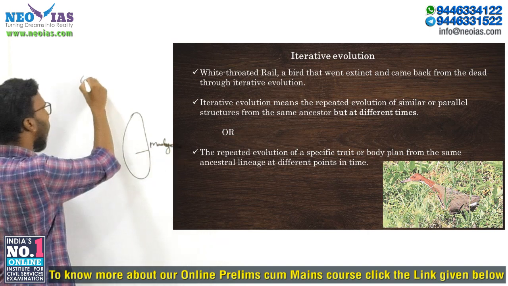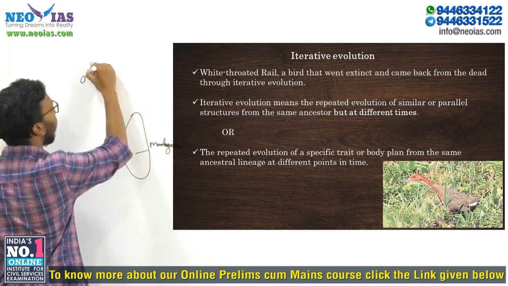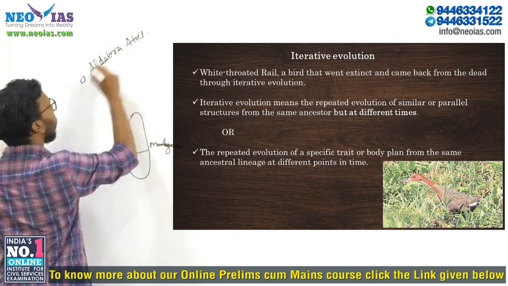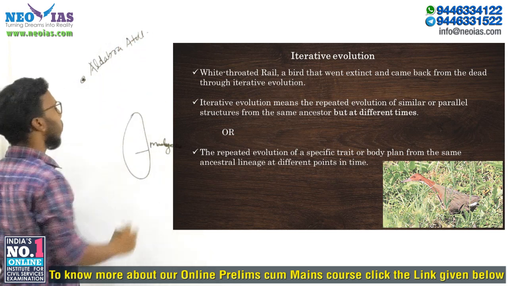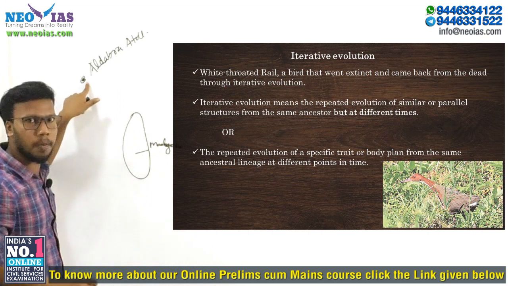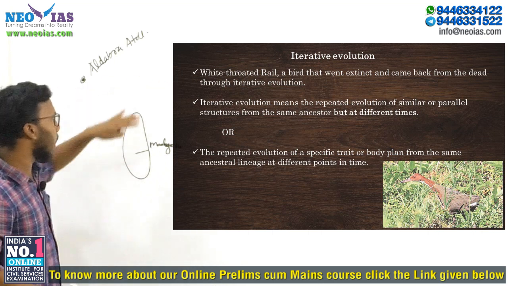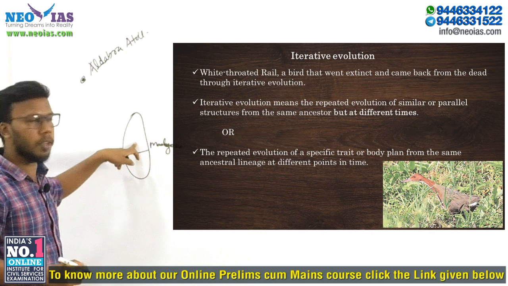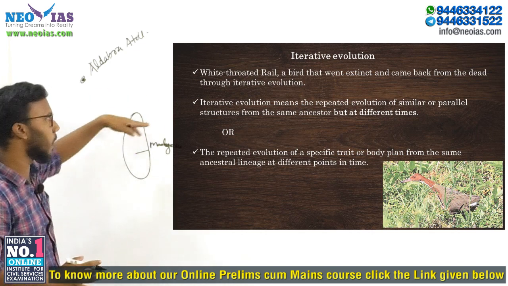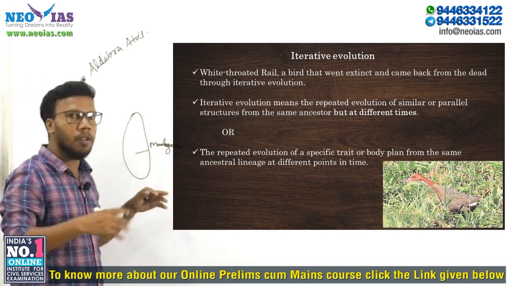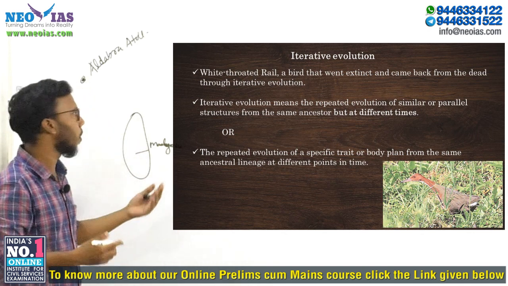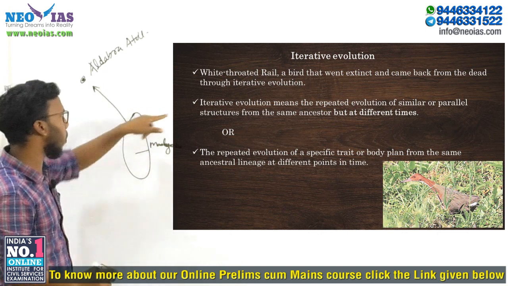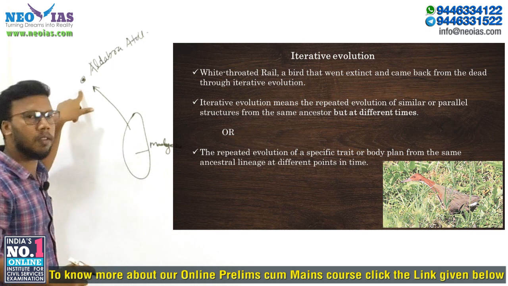Okay, and there is an island or an atoll called Aldabra Atoll. So here we have Madagascar and here we have Aldabra Atoll. This white-throated rail was a chicken-sized bird indigenous to Madagascar, and it had flight capacity. It could fly also. So some of the white-throated rail from Madagascar flew to Aldabra Atoll.